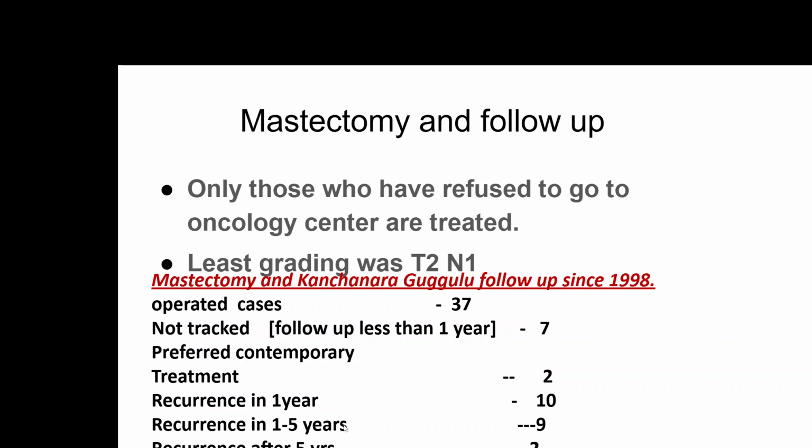Among these patients, recurrence occurred within 1 year in around 10 patients, between 1 and 5 years in 9 patients, and after 5 years in 2 patients. Non-recurrence was followed for more than 7 years in 7 patients. Now this is a very interesting issue. So Kanchanara Guggulu, Arogyavardhini and Kumaryasava would have some advantage in preventing recurrence. I will say that it's an alternative to chemotherapy.